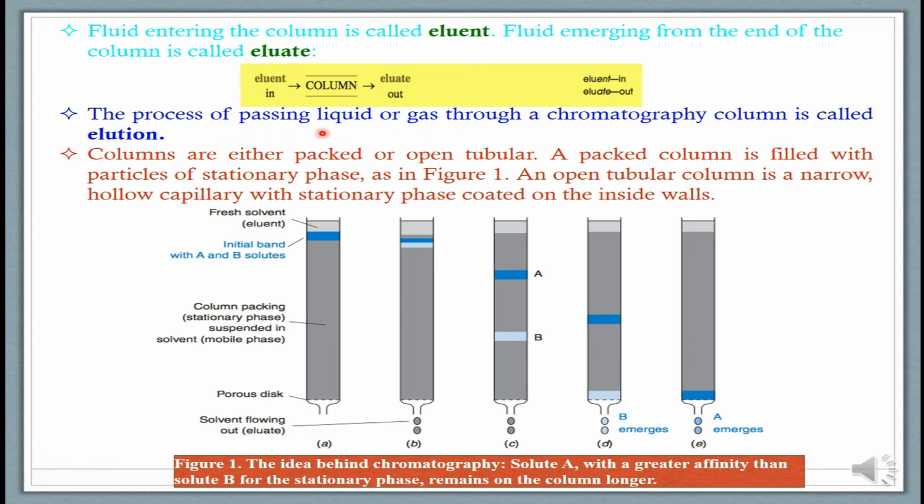So the process in which the liquid or gas passes through the chromatography column is called elution.